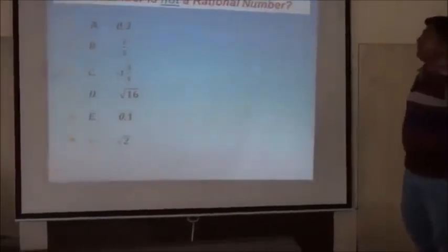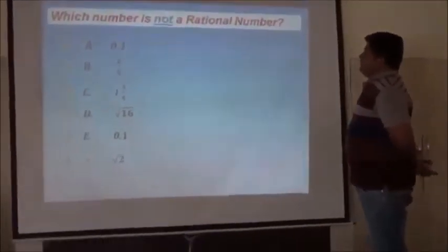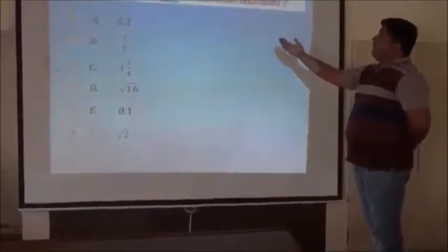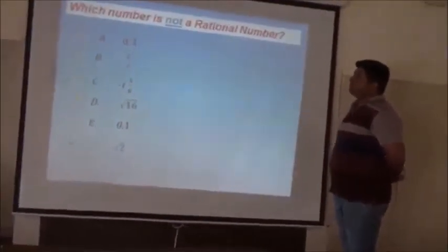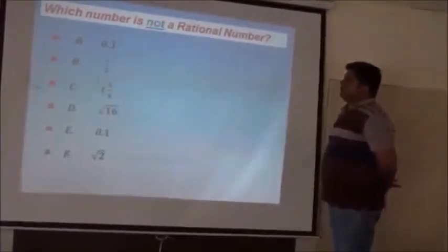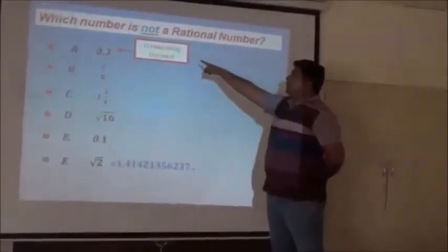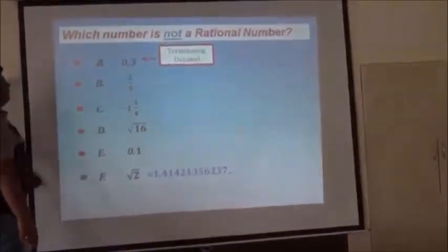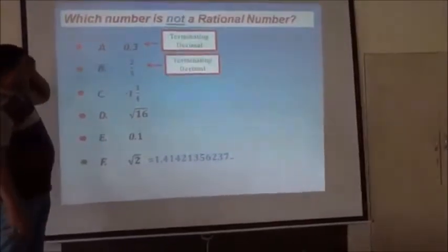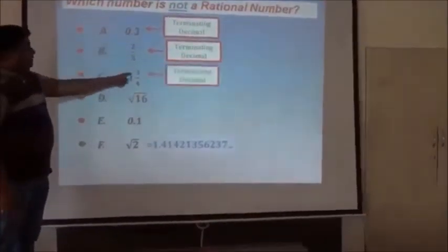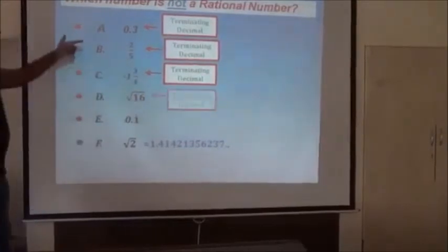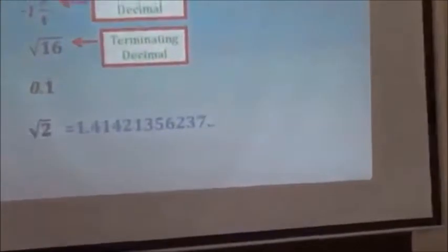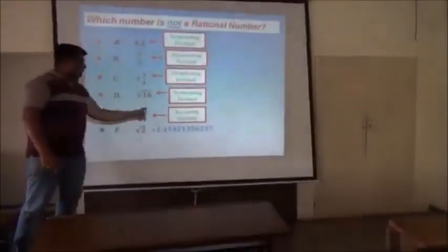Okay. Which number is not a rational number? This is a worksheet, an assignment for the student. Just identify the rational and not rational numbers. First is a terminating decimal, 0.3. That is rational, 2 by 5. This is rational, a terminating decimal. Minus 1 3 by 4 is a terminating decimal, that's why this is rational. This is also rational because it's the square root of 16, a perfect square.